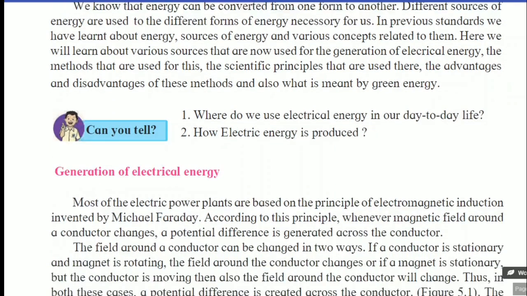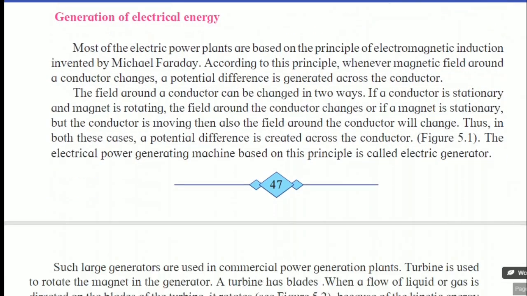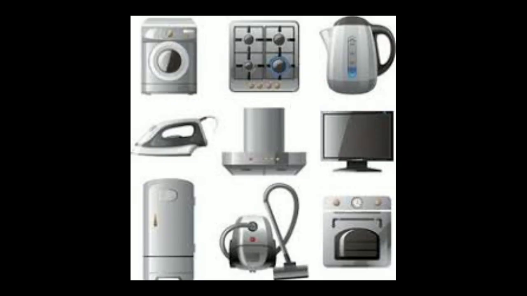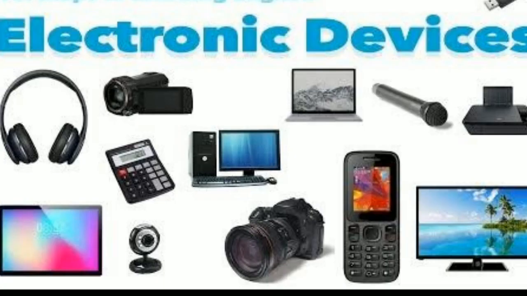So, next point, it is the generation of electrical energy. Glowing of a bulb, starting of fan, cooler, AC, television, fridge, all these electric gadgets, all these electric machineries work only due to electricity. If electrical energy is not there, then all these devices cannot work.